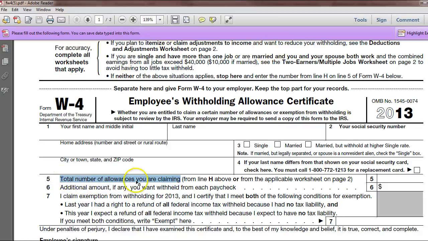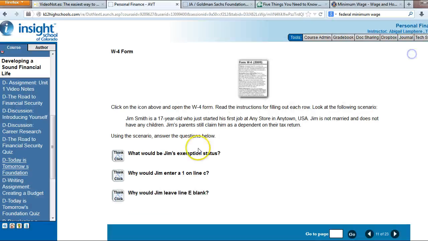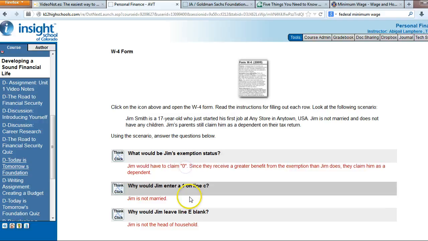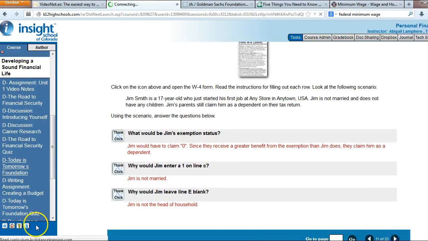So this is a W-4 form that you're going to give to your employer, letting them know what needs to be deducted from your paycheck for taxes. I strongly suggest you walk through these questions about the W-4 form as you're looking at it. We're actually going to go over this together in Class Connect, so I'm not going to get into too much detail about it right now.